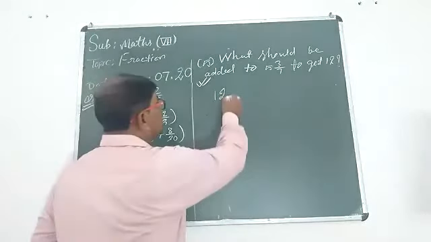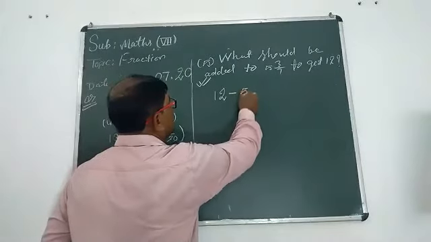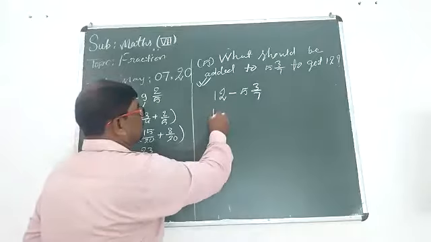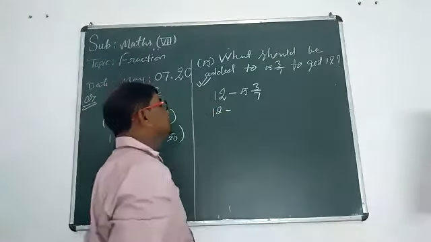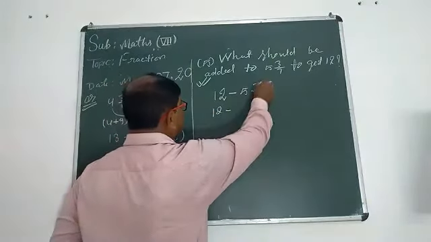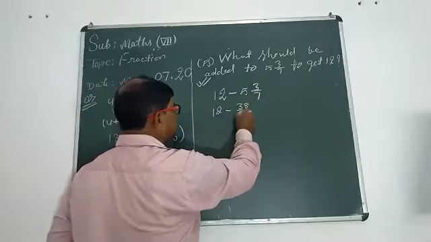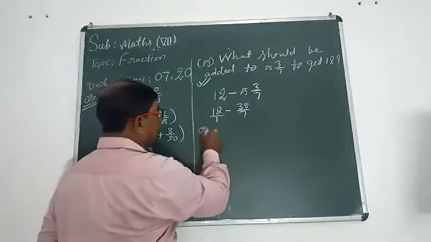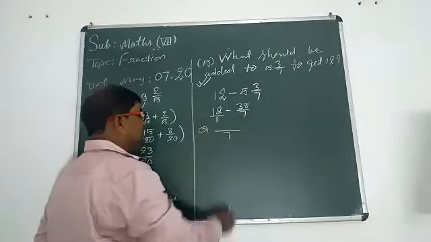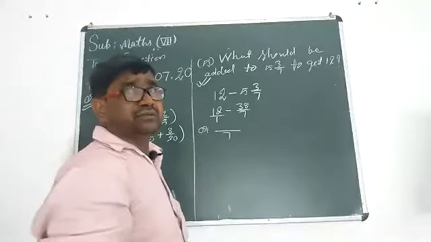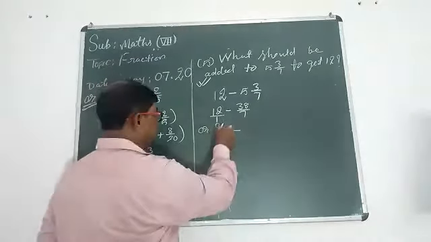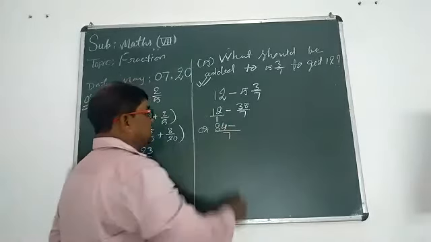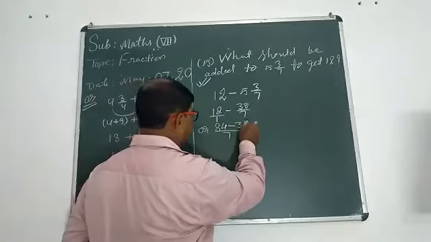Now, in the same way, you can reply, student: 12 minus 5 whole number 3 upon 7. Now 12 minus, 5 sevens are 35, plus 3, 38 upon 7. Here 12 means 12 upon 1. LCM of 1 and 7 is 7. 12 sevens are 84. Okay, you should learn the multiplication table also. 7 ones are 7, 38 ones are 38.